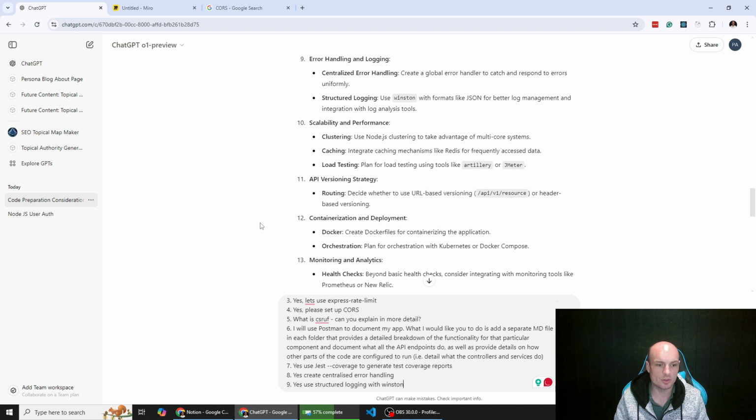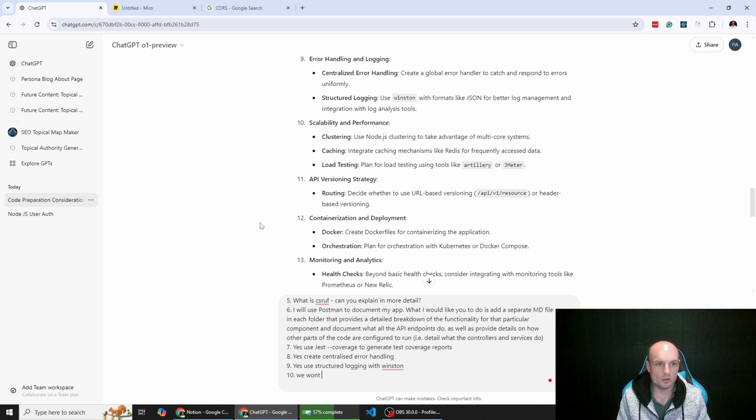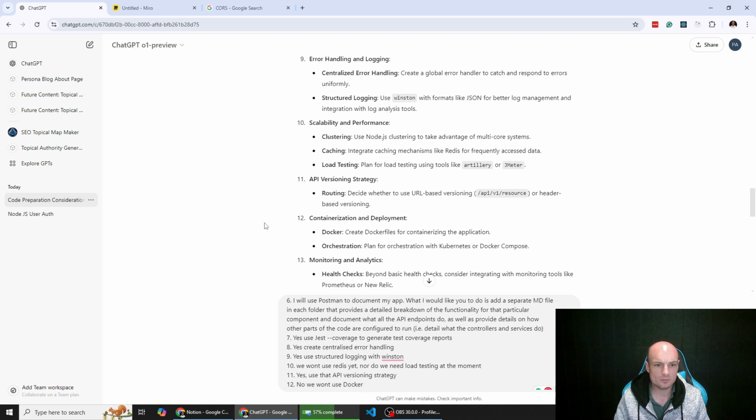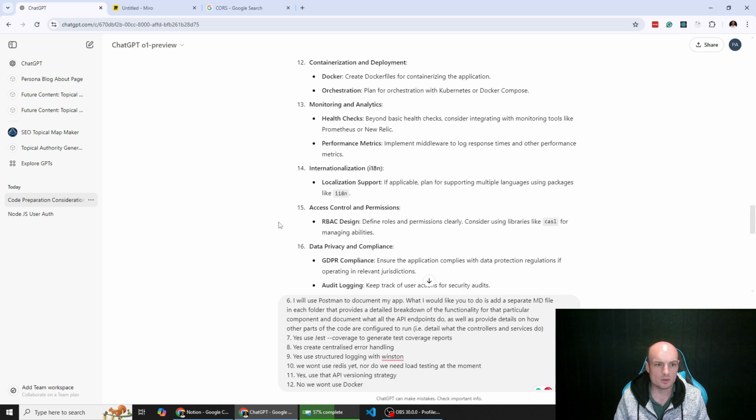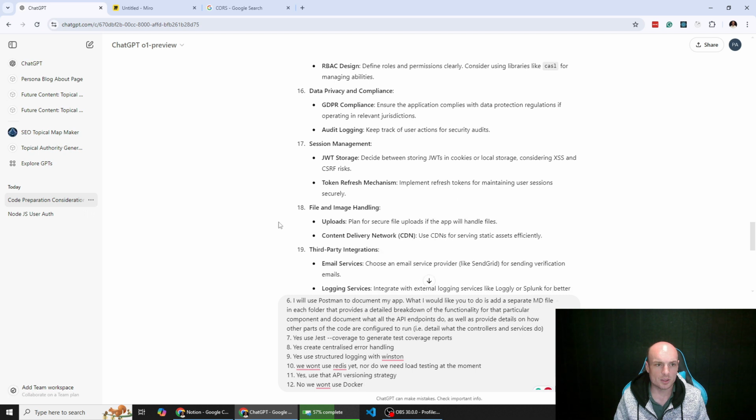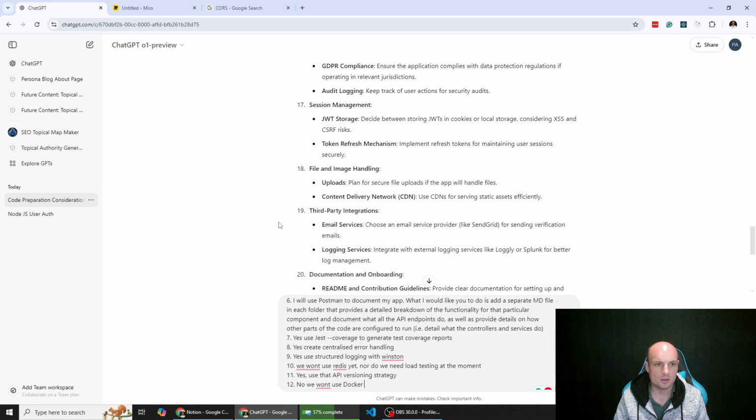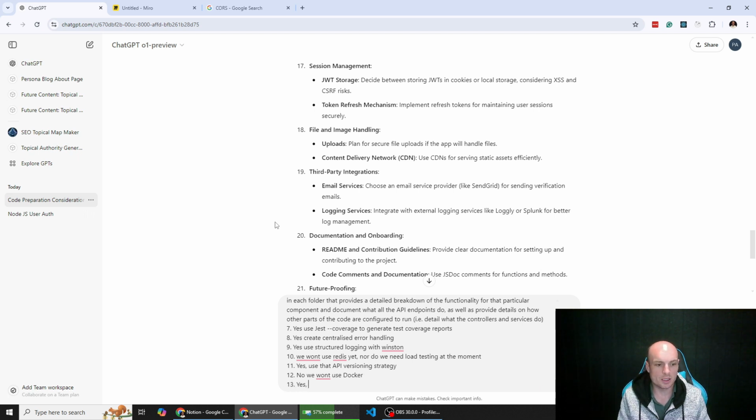Caching, we will leave. Load testing, so I'll say we won't use Redis yet, nor do we need load testing at the moment. Yes, use that API versioning strategy. Geez, there's quite a lot. No, we won't use Docker yet. JWT, I'll tell it yes, please also use refresh tokens.